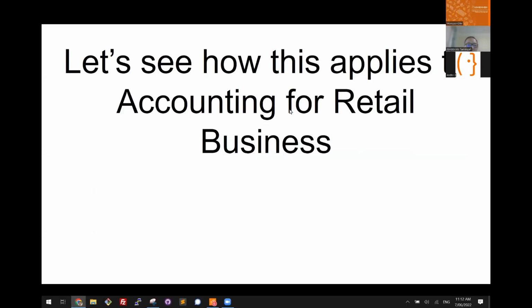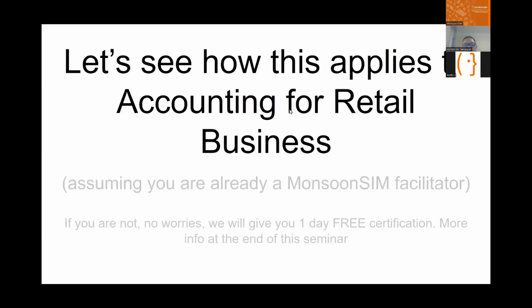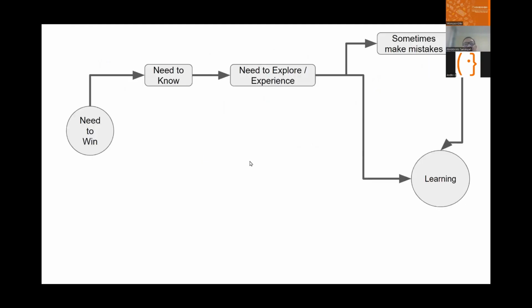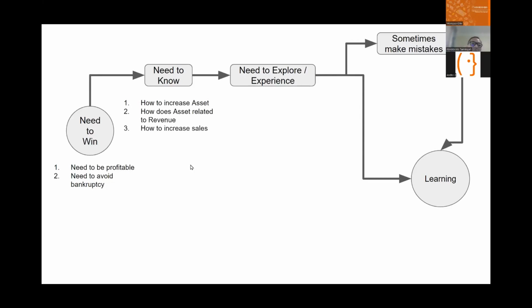What I'm going to show you assumes that you are already a Monsoon Sim facilitator. Let's take the whole model that we saw just now and break it down to retail accounting. When you define a game for them, you tell them that you've got to be profitable. Therefore, there is a need to avoid bankruptcy, because if you're bankrupt, then you're out of the game. So there is a driver there. And what do they need to know? How to increase assets. How does the asset relate to the revenue? How to increase sales, for example. How to achieve good profitability.